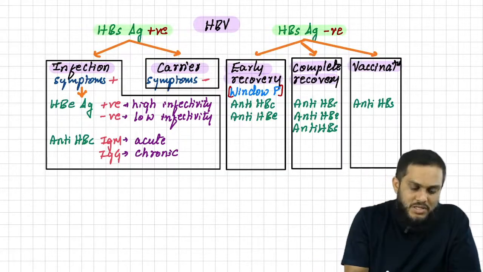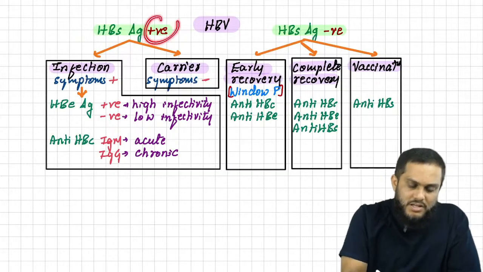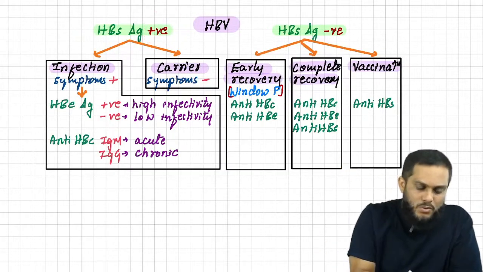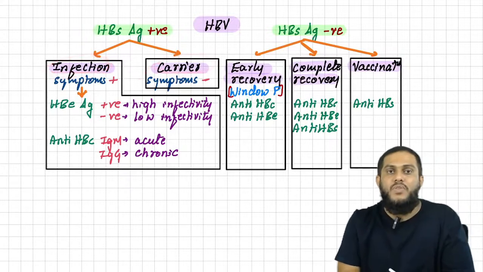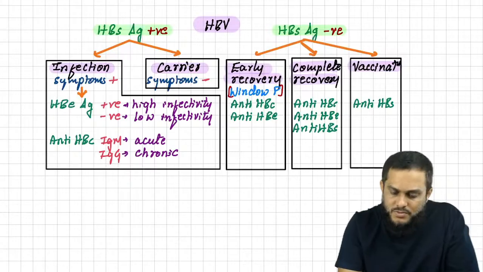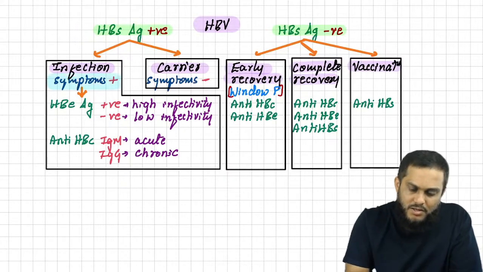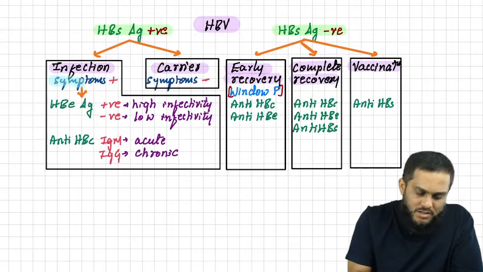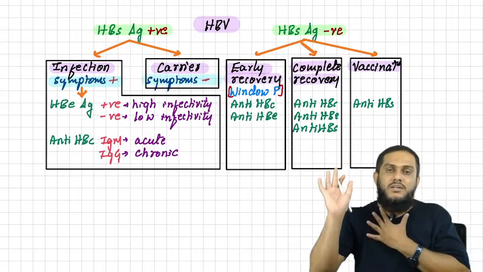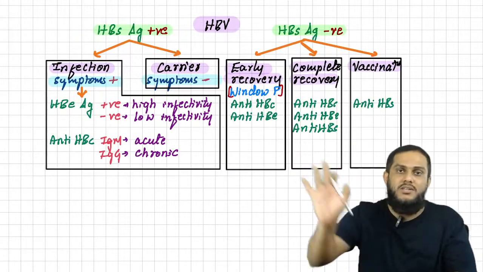Remember, in the question first you have to look for the HBsAg antigen. HBsAg positive, narrow down to infection and carrier state. Now how can I say infection or carrier state? For that you have to look for symptoms. If symptoms are not there, it is carrier state. With that, carrier state is done.